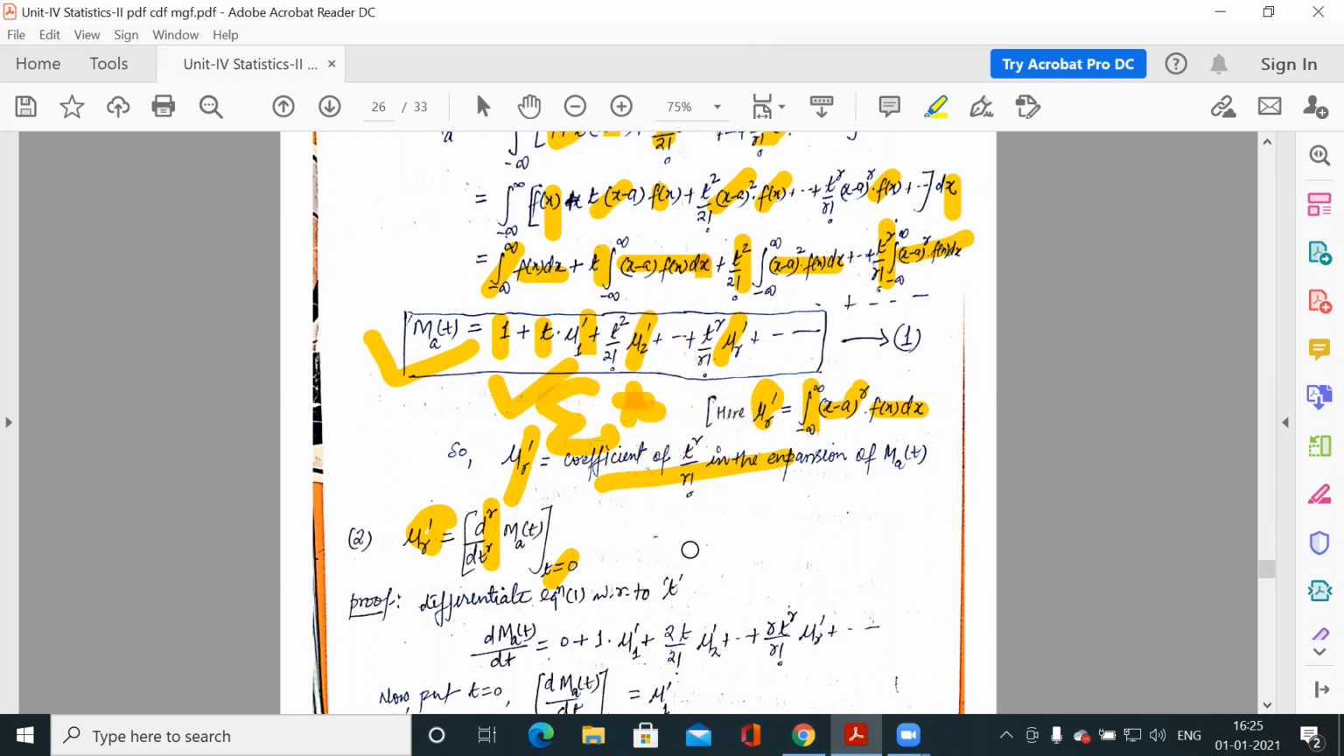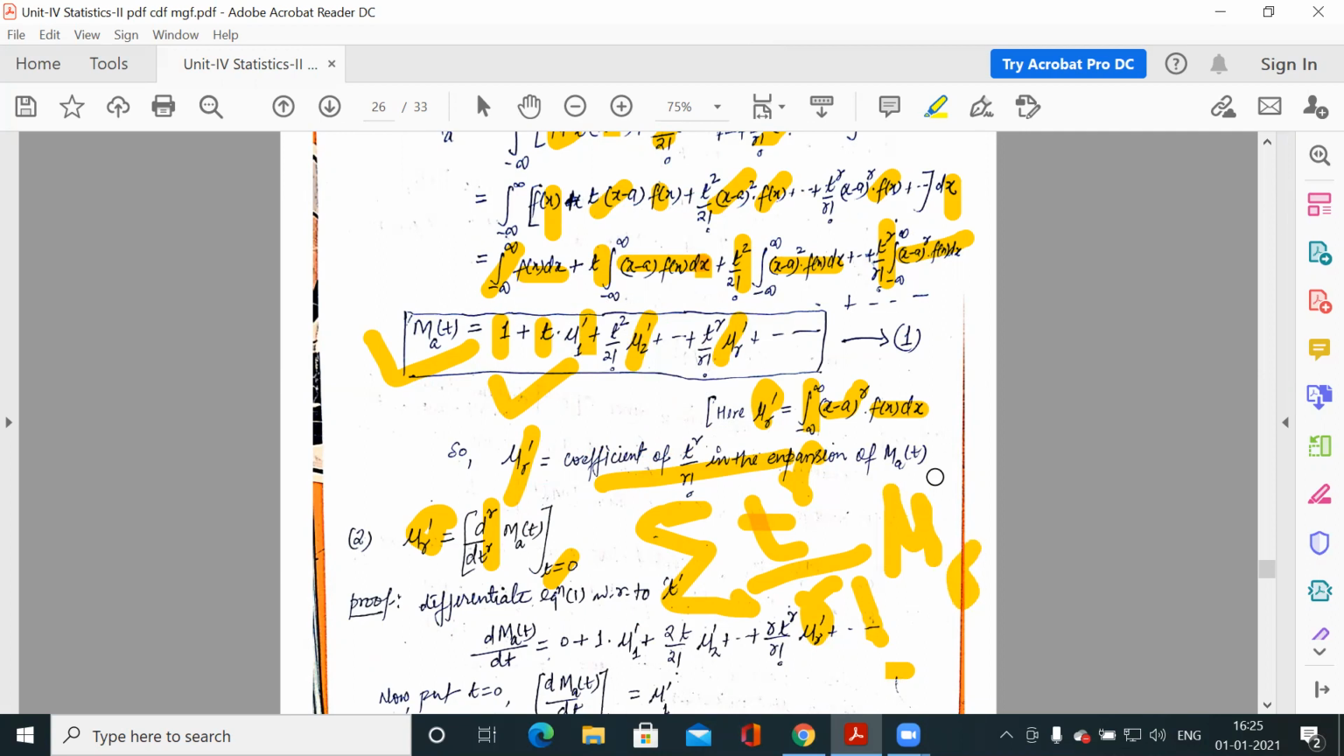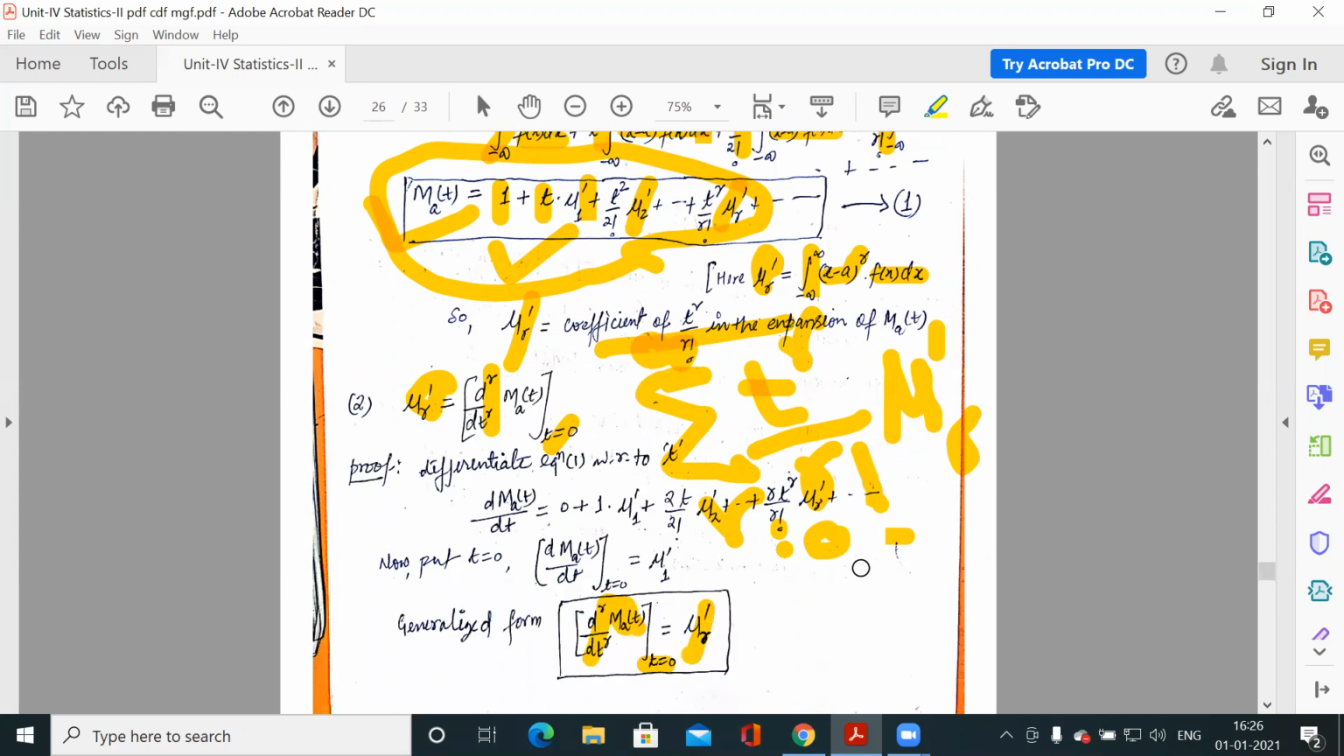I hope you understand what I'm trying to say, that this MGF is in terms of this, and you can write this as summation t to the power r by factorial r into mu r dash. Clear? And r varies from 0 to infinite. So this series you can write in terms like this. So I'm using this definition, MGF is equal to this, because we have the mu r dash, not px or fx. So we will use this definition. Clear?